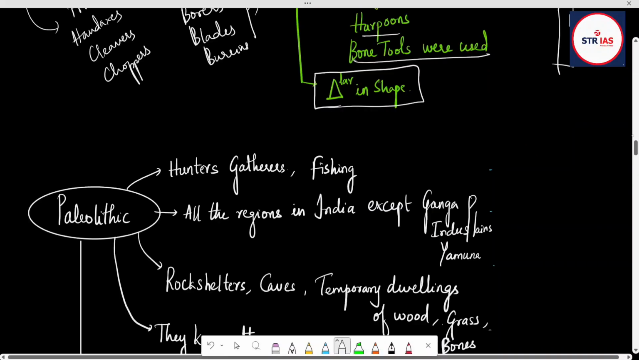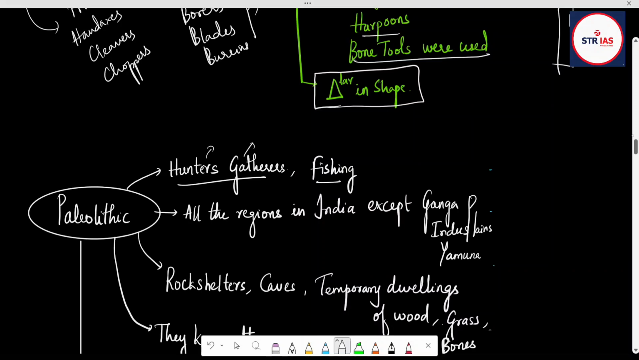So these people used to be hunter-gatherers. They used to hunt animals and they used to gather food, I mean, whatever raw vegetables were available in the wild, and they used to do fishing also.